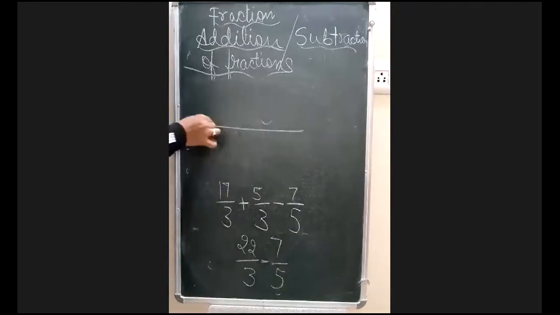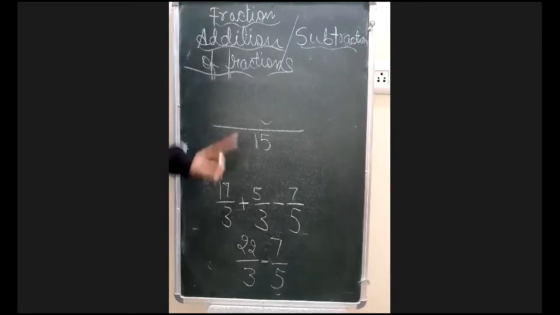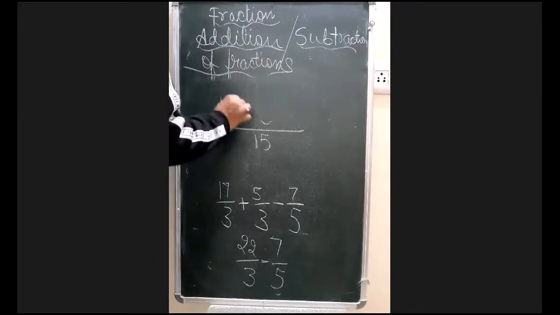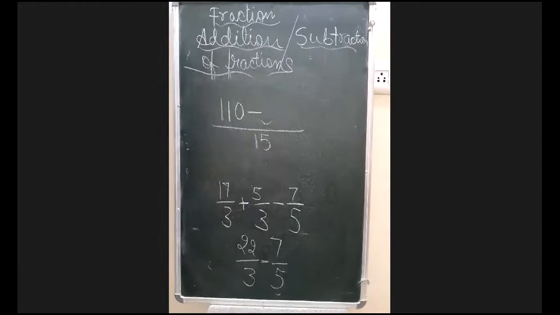Now let's do the last step. LCM of 3 and 5 will give us 15. Now, divide below, multiply above. 15 and 3, when you divide, you will get 5. And 22 5s are 110. Minus. Again, divide below, multiply above. So 15 and 5, when you divide, you will get 3. 15 divided by 5 you will get 3. 5 3s are 15.